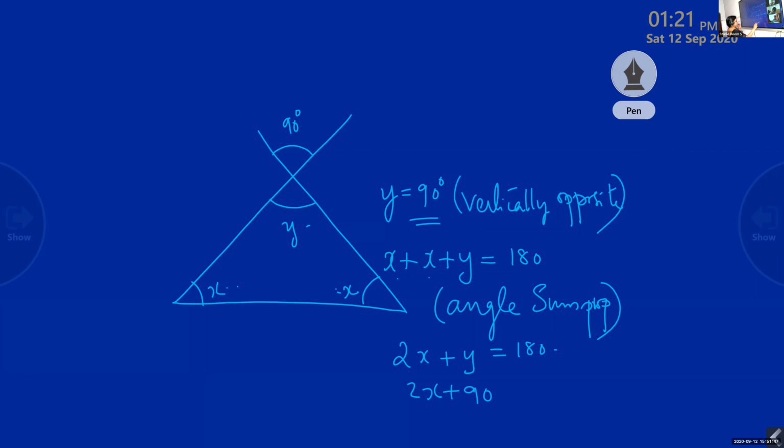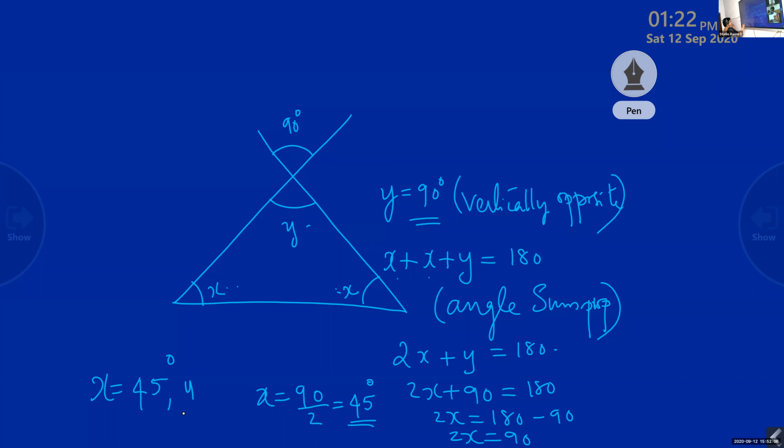So 2x is equal to 180 minus 90. 2x is equal to 90. x is equal to 90 divided by 2, 45 degree. At last you have to write what is x, 45 degree, and what is y, 90 degree. So, last final answer.